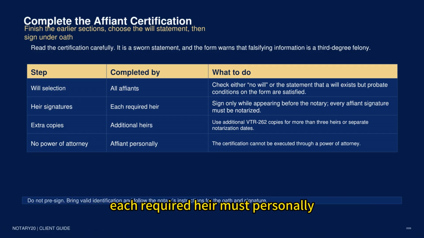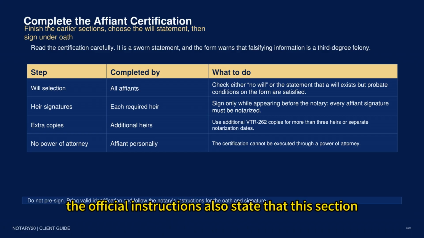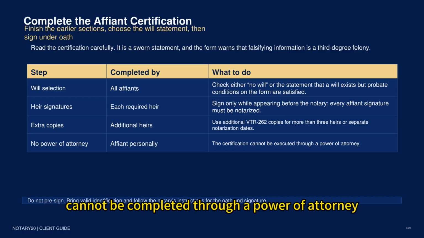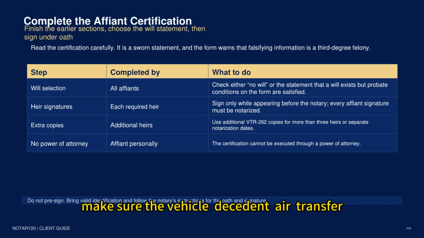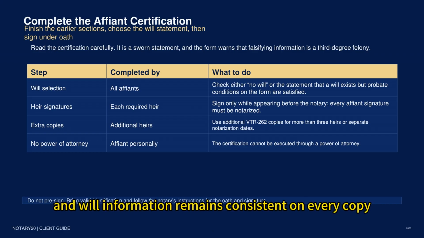Each required heir must personally appear before a notary, take the oath, and sign. Every affiant signature must be notarized. Do not sign in advance. The official instructions also state that this section cannot be completed through a power of attorney. If more forms are needed for additional heirs or separate signing dates, make sure the vehicle, decedent, heir, transferee, and will information remains consistent on every copy.